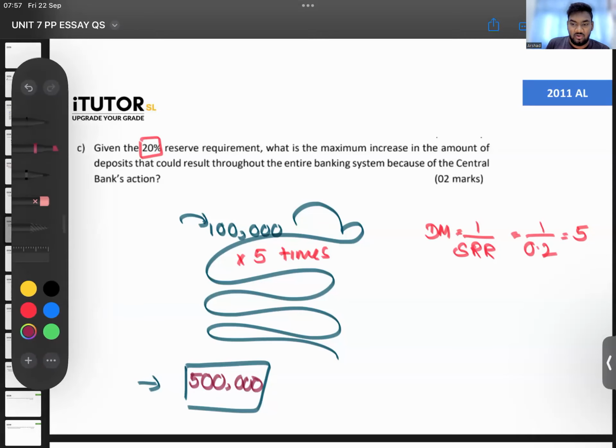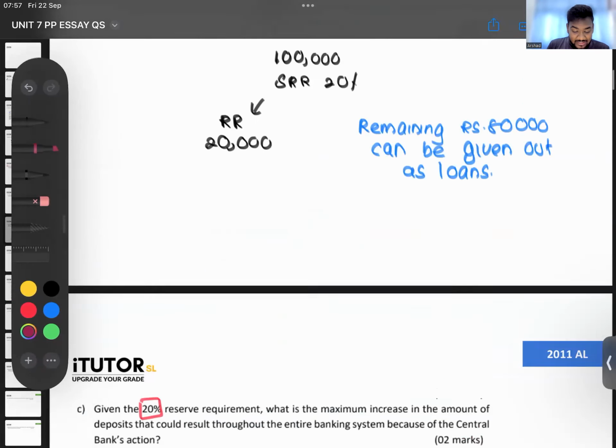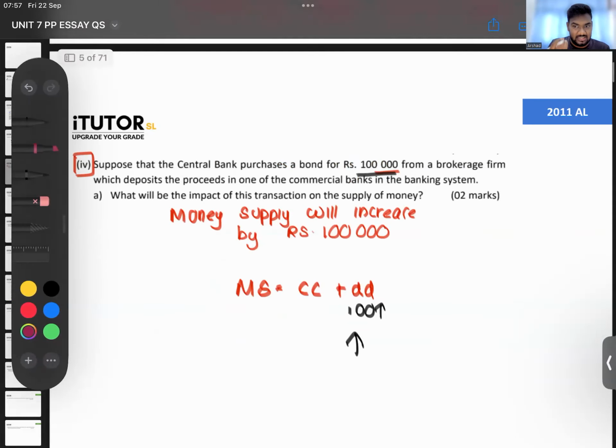In part A, money supply will increase because demand deposits are increasing. What is happening in part A? A brokerage firm is depositing that money in a commercial bank. Remember, money supply is currency held by public and demand deposits. So demand deposits are going up by 100. Brokerage firm does that.